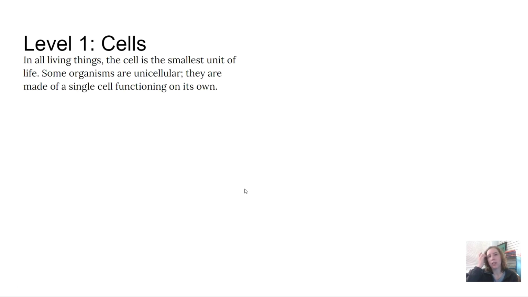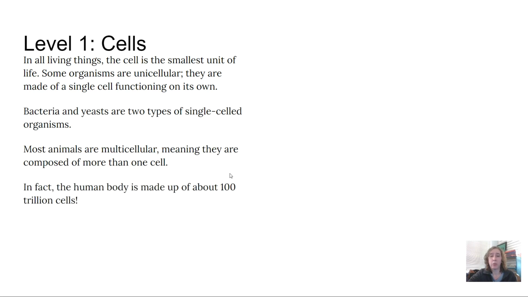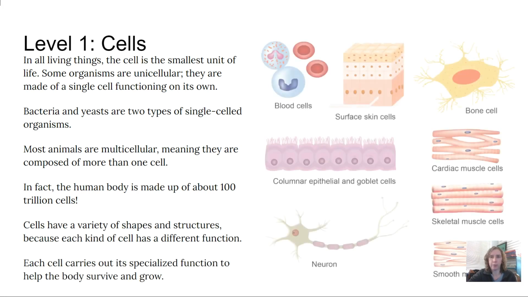In all living things, the cell is the smallest unit of life. Some organisms are unicellular. They're made of one single cell functioning on its own. Bacteria and yeast are two types of single-celled organisms. Most animals are multicellular, meaning they are composed of more than one cell. And in fact, the human body is made up of about 100 trillion cells. Cells have a variety of shapes and structures because each kind of cell has a different function. Each cell carries out its specialized function to help the body survive and grow.